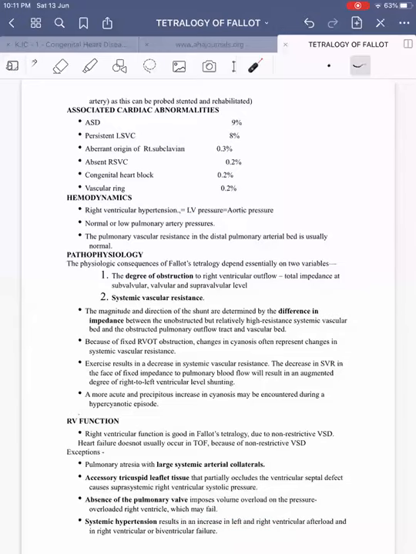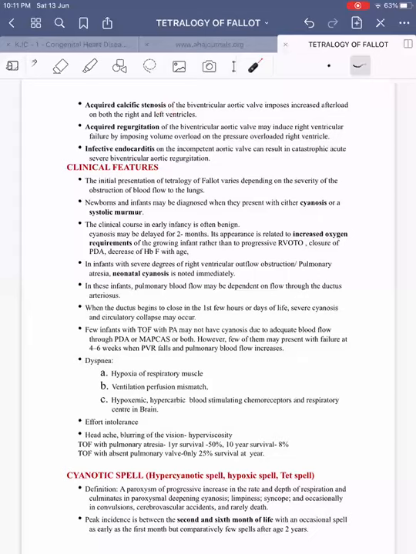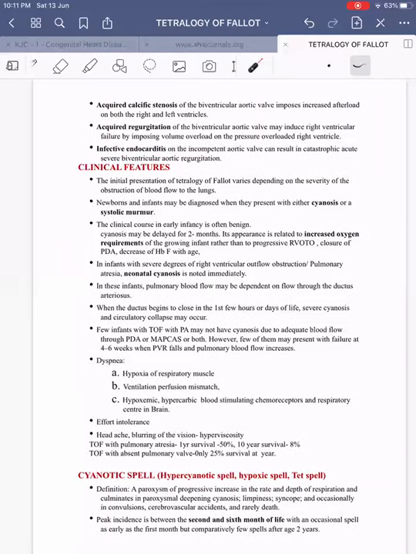Then acquired calcific aortic stenosis, as the aorta is overriding both the ventricles, overriding the septum. Acquired aortic stenosis and aortic regurgitation both can lead to biventricular failure. Then infective endocarditis of the incompetent aortic valve can result in biventricular failure. So in all these conditions, the JVP can be elevated.